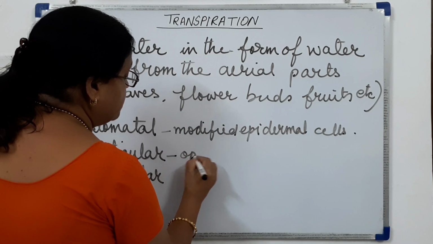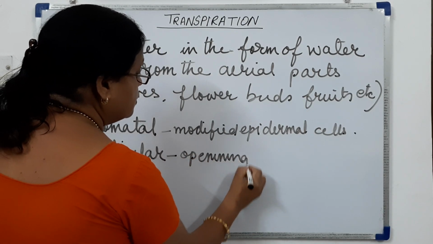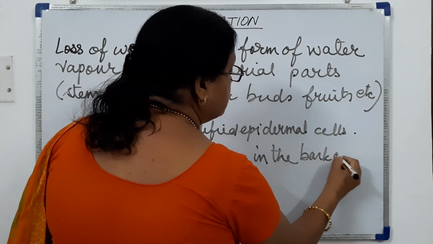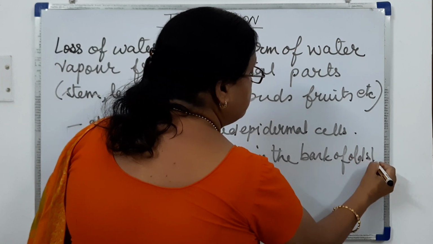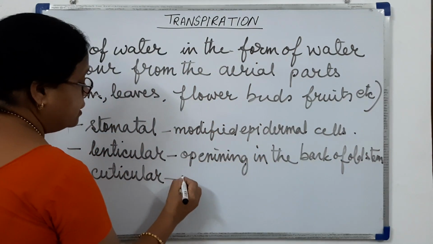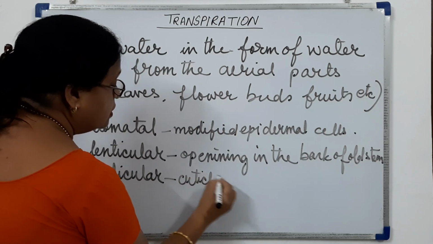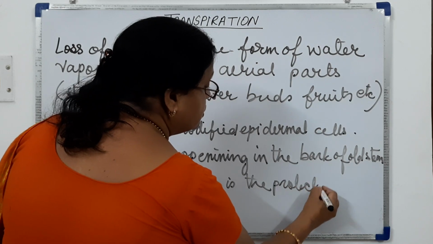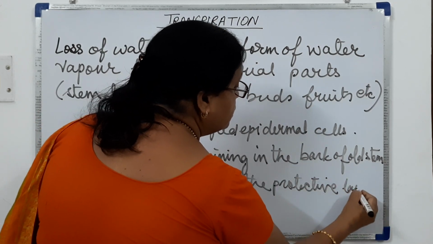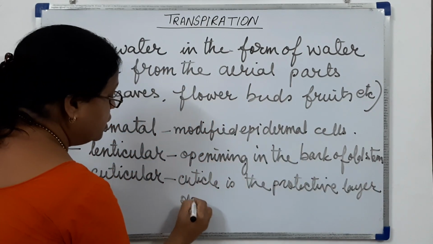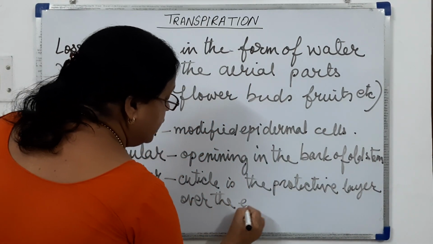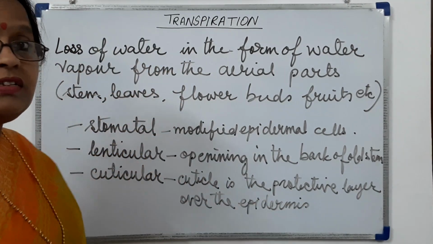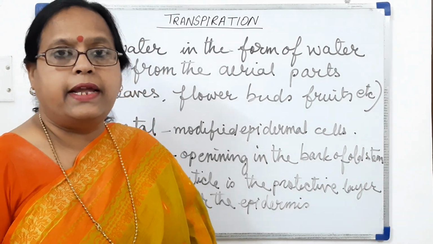Lenticels are the openings in the bark of old stem, and cuticle is the protective layer over the epidermis. Now this cuticle is secreted by the epidermal layers.